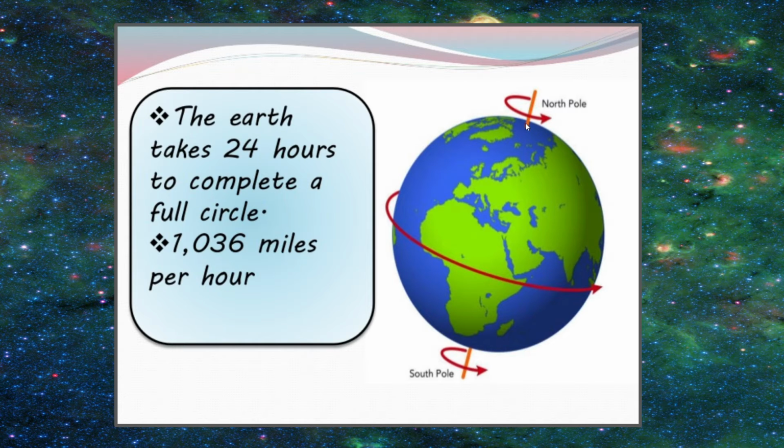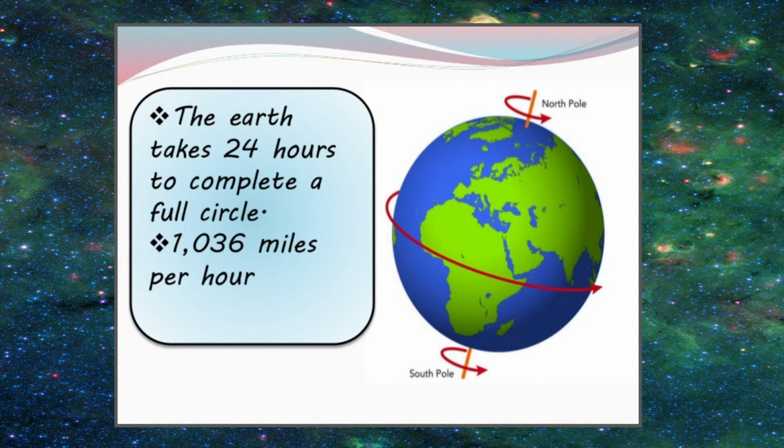Second thing you have to remember about Earth's rotation is Earth rotates from west to east. Please remember, this is west, this is east. Earth rotates from west to east. Then another thing that you have to remember is the earth takes 24 hours to complete a circle. It is actually 23 hours 56 minutes, but we can't make a day like that. So to complete one day, we have made it 24 hours.